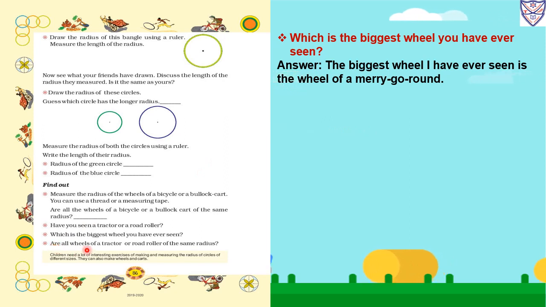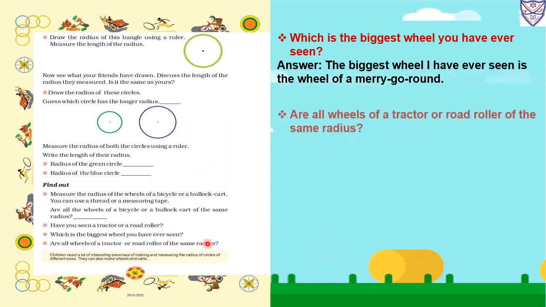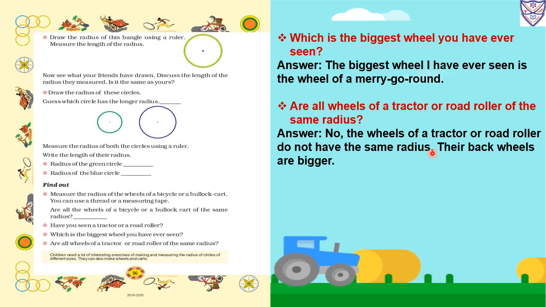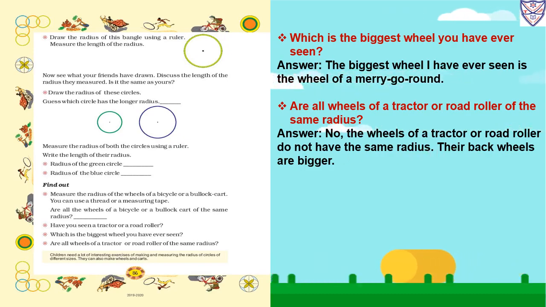Are all wheels of a tractor or road roller of the same radius? No, the wheels of a tractor or a road roller do not have the same radius. Their back wheels are bigger.